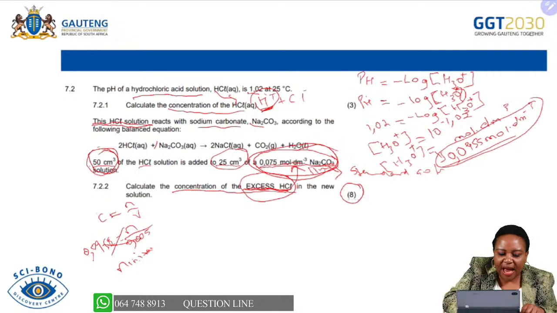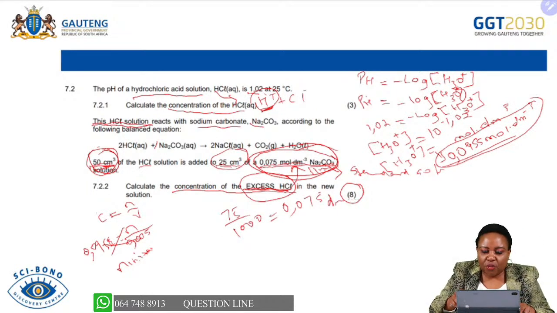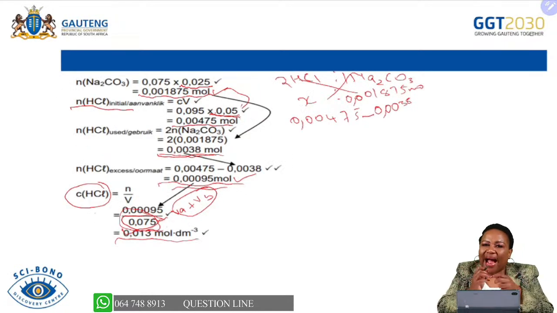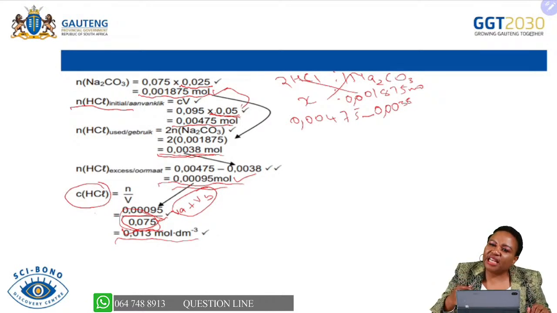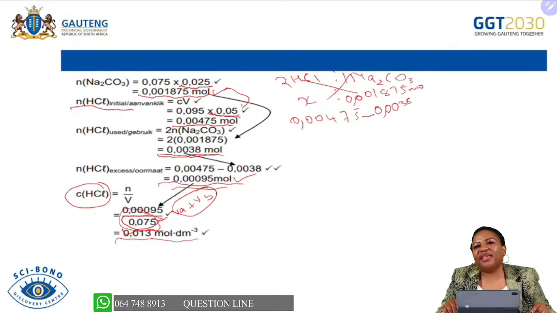The acid was 50 plus 25, which gives us 75 cubic centimeter, divided by 1,000, which gives us how much? 0,075 cubic decimeter. So this 0,075 cubic decimeter is the volume of the acid and base combined, as they are now all inside the solution. You must always make sure that you use the additive volume. You will add your volumes after they have reacted together, because initially they were in different volumes, but as they react, they combine, and we combine their volumes.